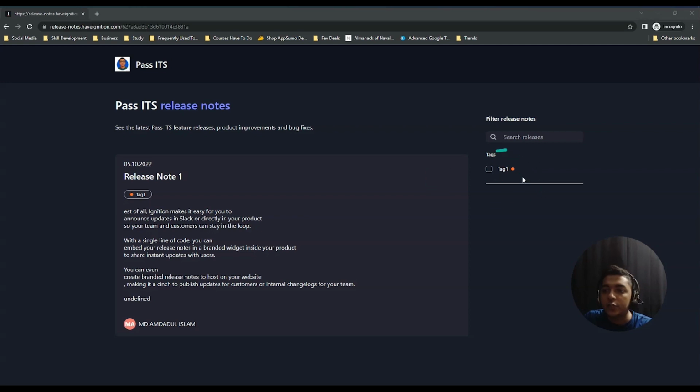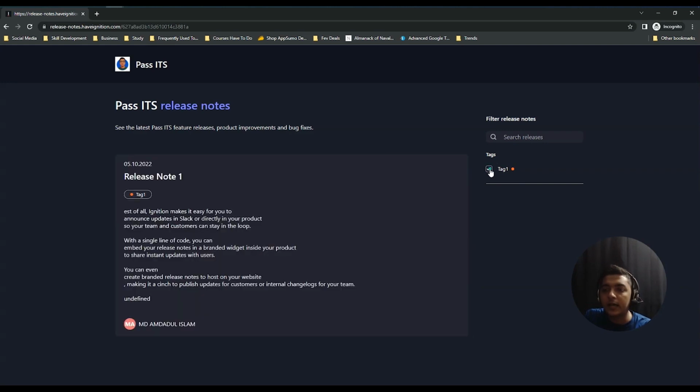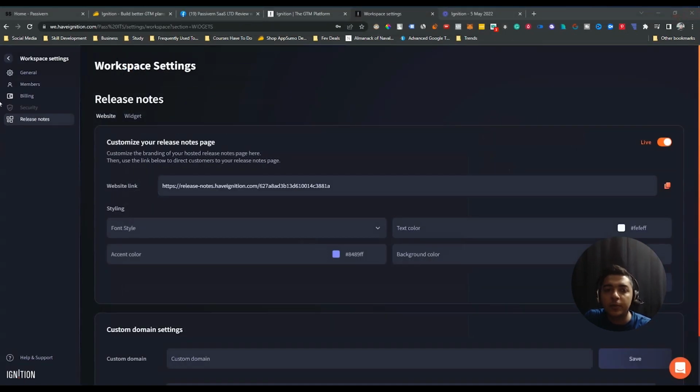Here will be shown all the tags you have. In my case, I have only one tag. People can select this tag, and people can see the release notes available for this tag, and people can search the releases from here. And here people will see the release notes, the title here, date here, tag here, and the person who added this release note will be shown here. See, it's a little bit professional, not very professional, but it's okay. So these are the things, guys, your release notes will be shown in this way here. I hope you get the idea.